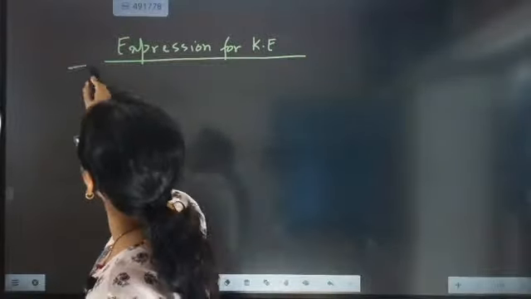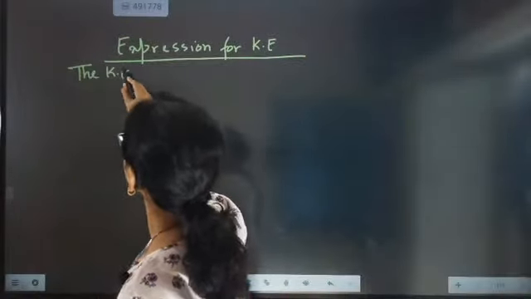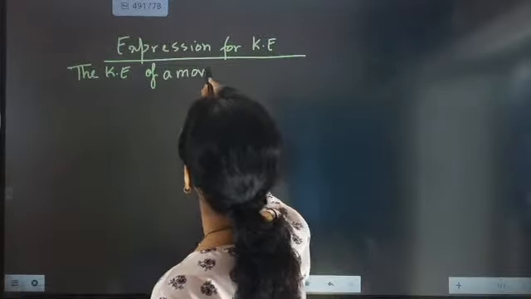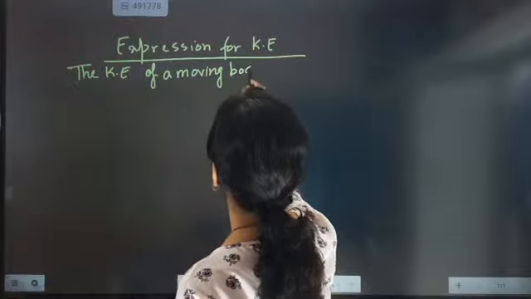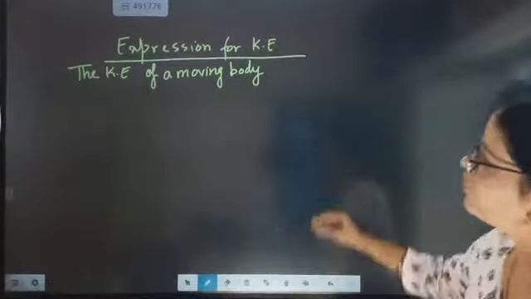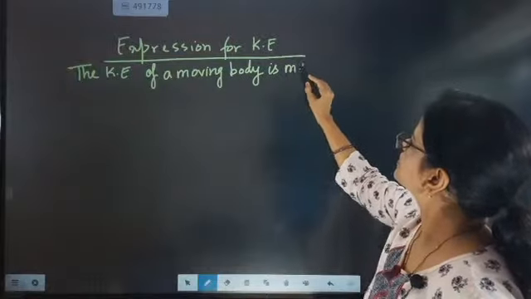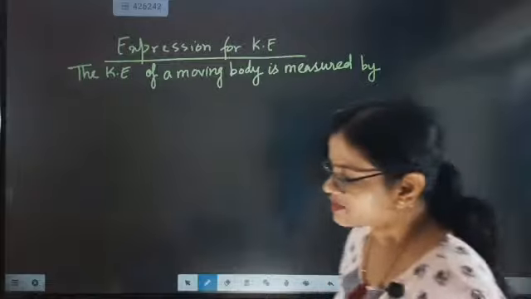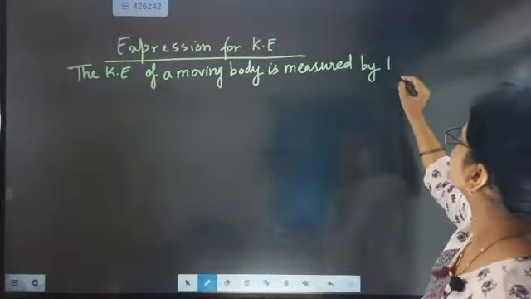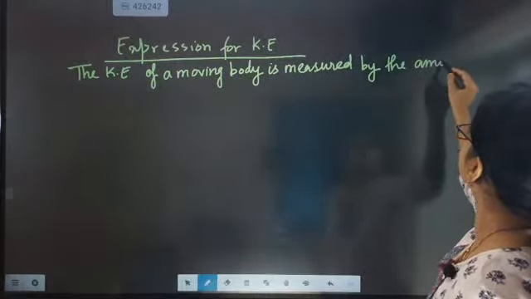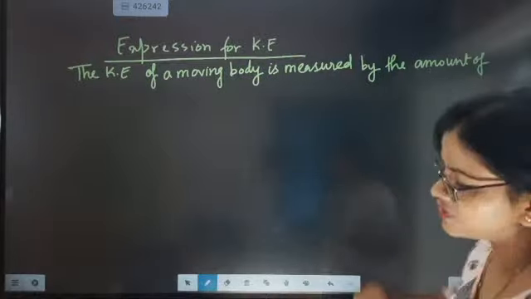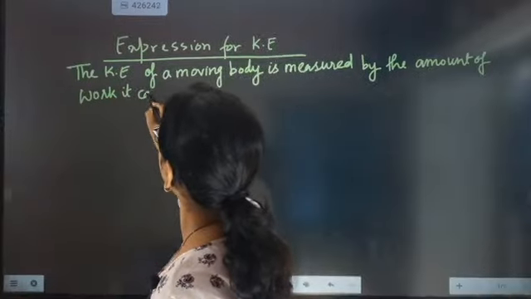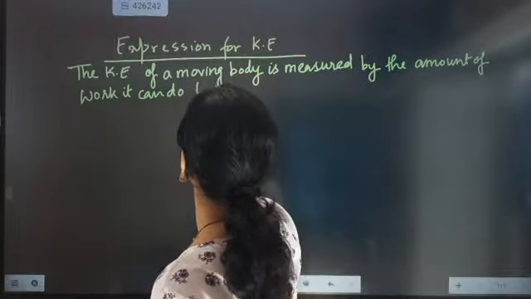So kinetic energy, just write that the kinetic energy of a moving body is measured by the amount of work it can do before coming to rest.